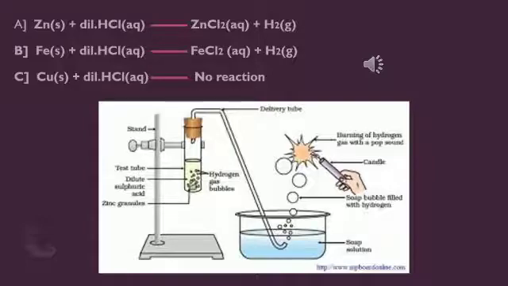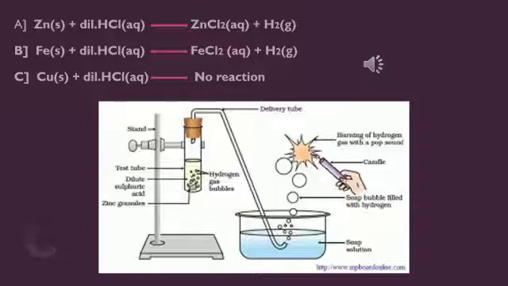So children, in the previous slide we saw three different metals reacting with HCl. Now let us see their equations of reaction. First we saw that zinc is reacting with dilute HCl. This zinc is in a solid state, and we are allowing zinc to react with dilute HCl, which is in aqueous state. What is the product formed when they undergo reaction? It is zinc chloride, an aqueous solution, that is a salt, and liberation of hydrogen gas.